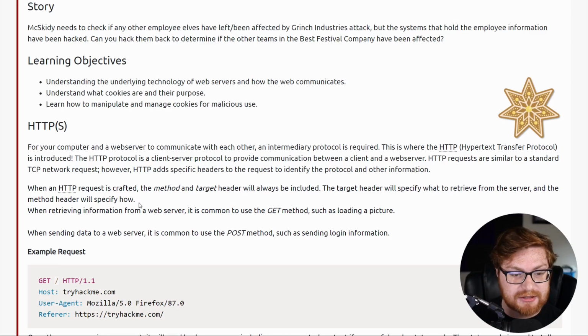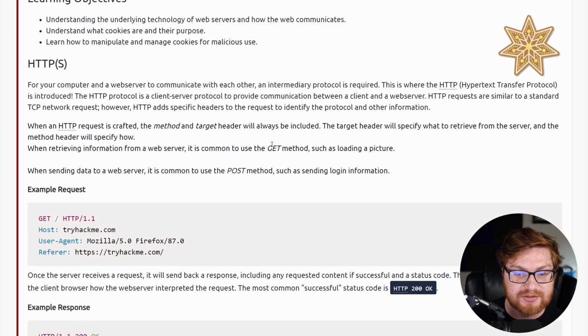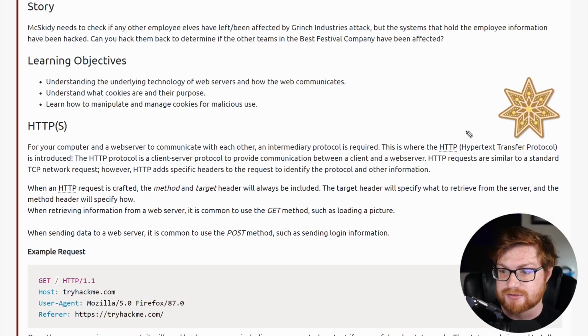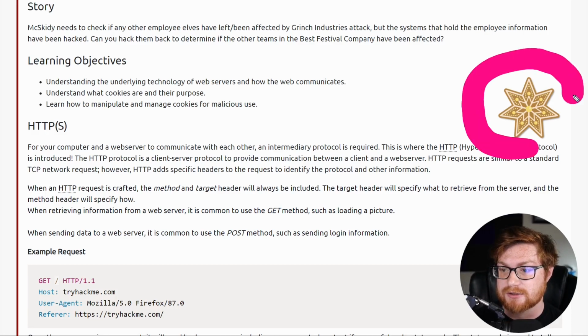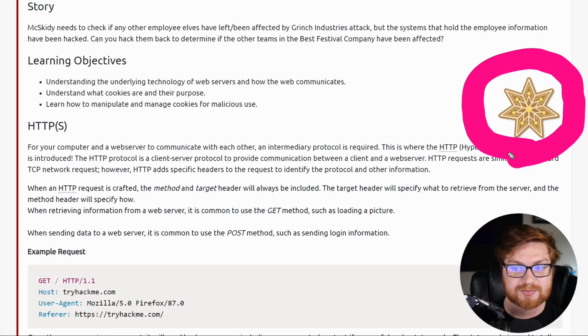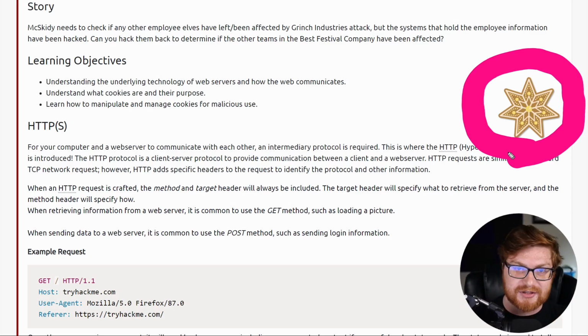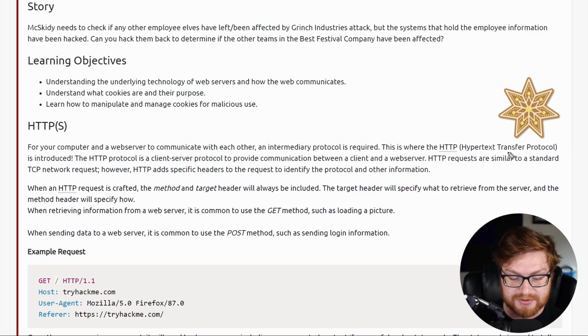When retrieving information from a web server, it's common to use the GET method, such as loading or retrieving a picture. Literally, take a look at this. When we were requesting this TryHackMe page, we got this file included, this nice little Christmas star here, and we sent a GET request to retrieve that image file. That's a good thing to note. It happens all the time, and you'll be able to see it once we get in the weeds on what this challenge has us doing here.